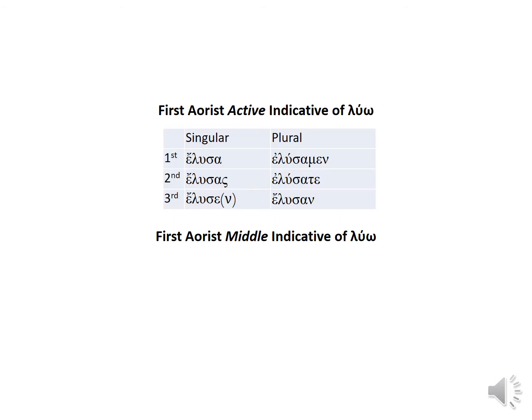So our first aorist active indicative luo would look like this. If we divide up our word, there's our augment. Lu is our stem. Sa is our what? Tense formative. And then the rest consists of our secondary active personal endings. Now, something to point out here. We are not using any personal ending in the first person singular. You just have to remember that's what the aorist active likes to do. It doesn't like to use an ending there.